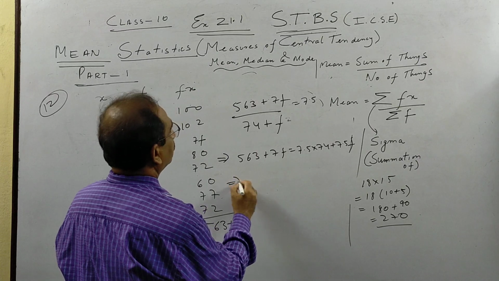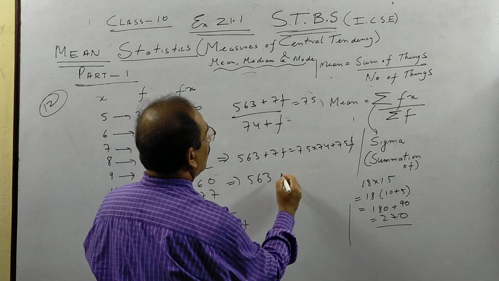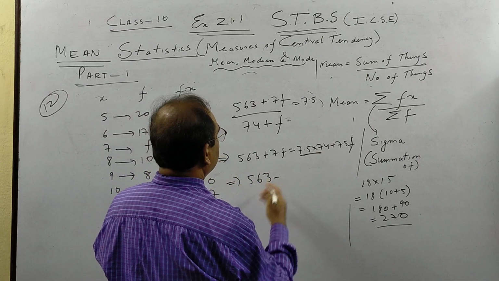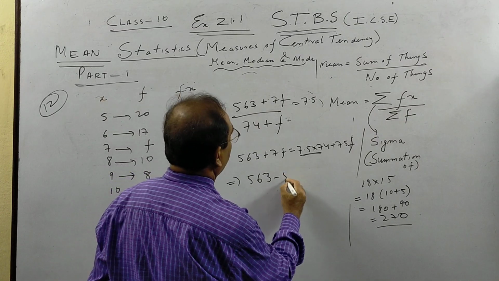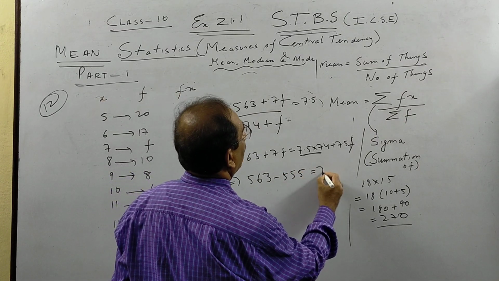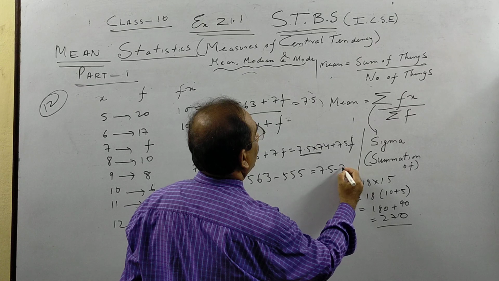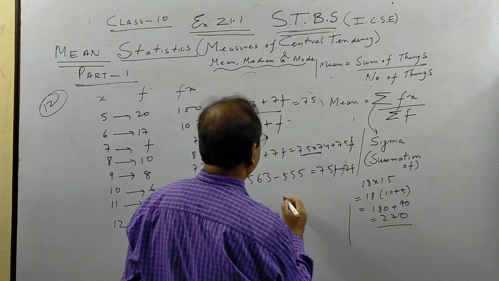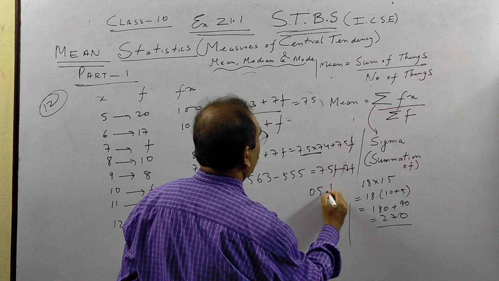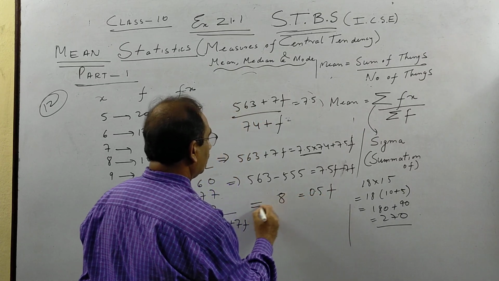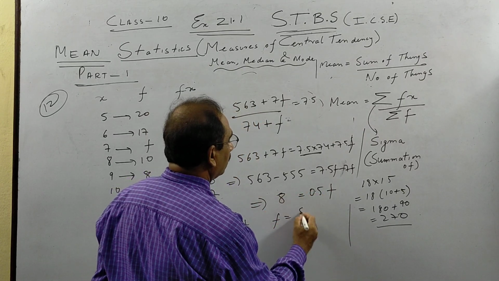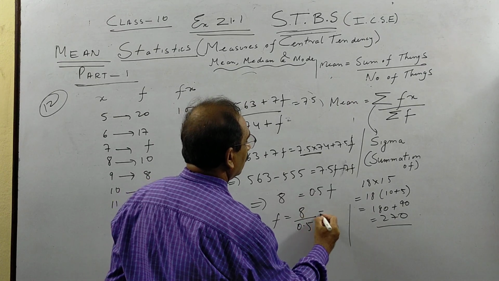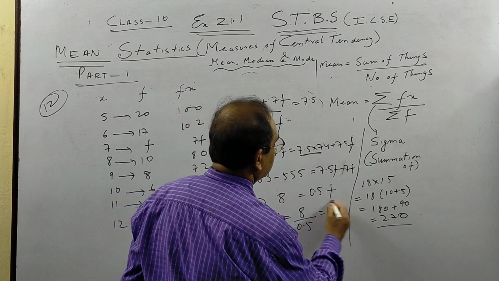Last part: 7.5 into 74 is 555, and bring this to this side, it will be minus 7F. So we get 0.5F is 8. So if you do 8 divided by 0.5, F is 16, children.